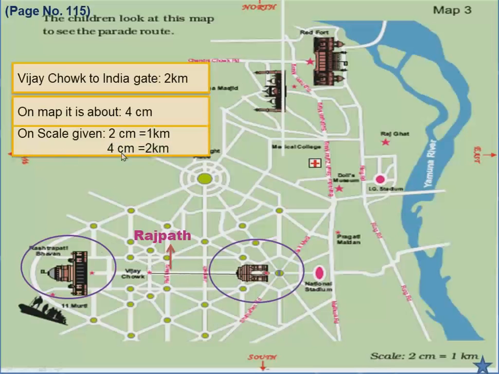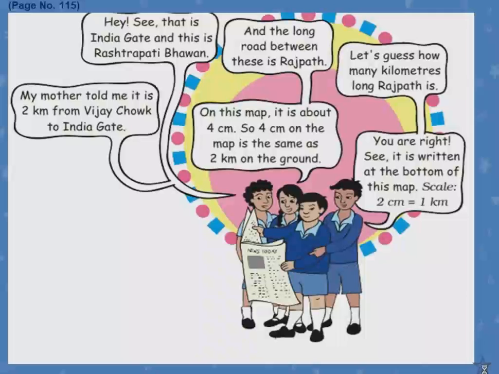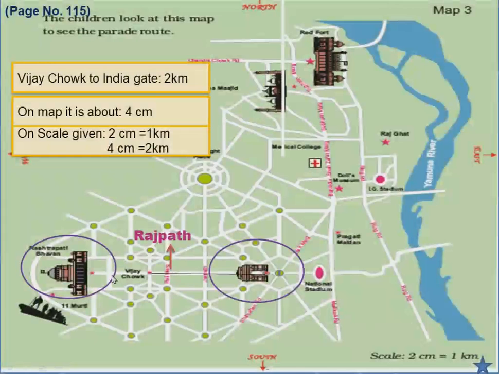So then 4 centimeters is equal to how much? It will be 2 kilometers. Understood? 2 centimeters is 1 kilometer, so 4 centimeters will become 2 into 2, 4 kilometers. Okay children, understood this till now? Yes? Good. So this is what we have seen, 4 centimeters, the scale and everything. Did you understand till here?